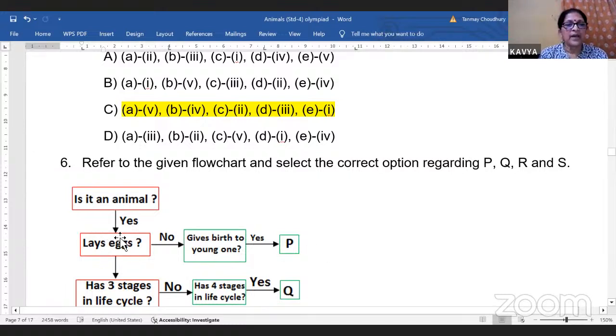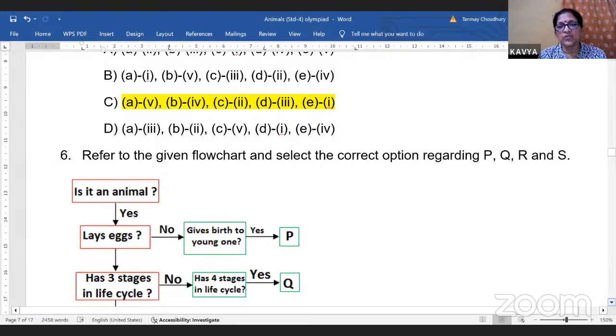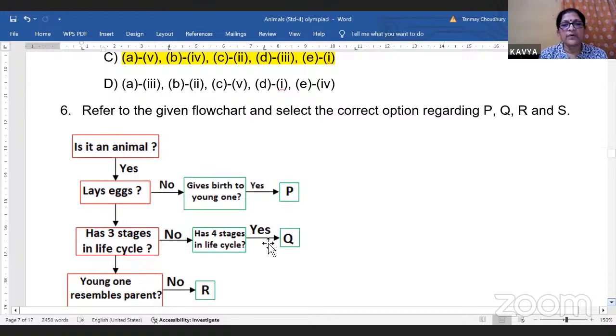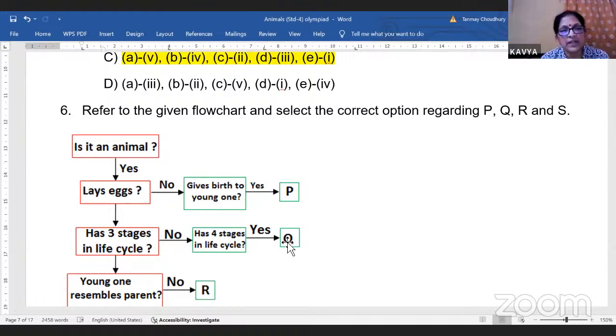The other one, it lays eggs. It has got 3 stages in the life cycle. So it can be a cockroach with a 3-stage life cycle. Or a hen. It has got 4 stages in the life cycle? Yes. So Q can be a housefly. 3 stages in the life cycle.